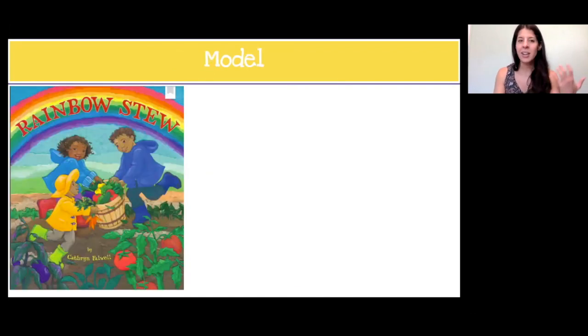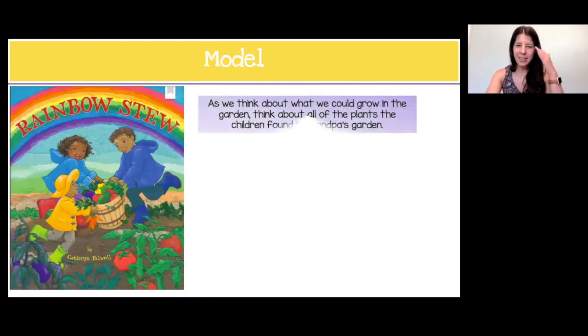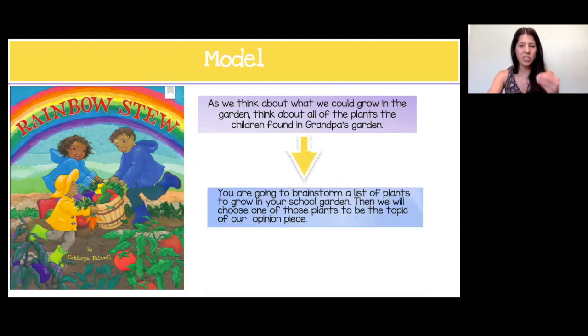So I thought, let's use Rainbow Stew as a good place to think about what they grew in their garden. Maybe it will give us some ideas about what we want to grow in our garden, because the children found so many different things in Grandpa's garden, so many different plants and vegetables, right? So we're going to start to brainstorm, or think of, a list of plants to grow in the school garden. Then we'll choose one of those plants to be the topic of our opinion piece.